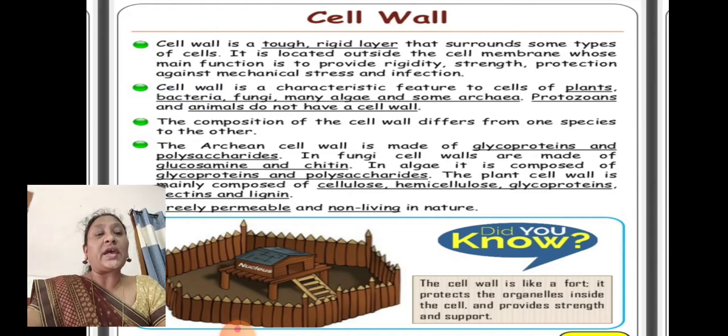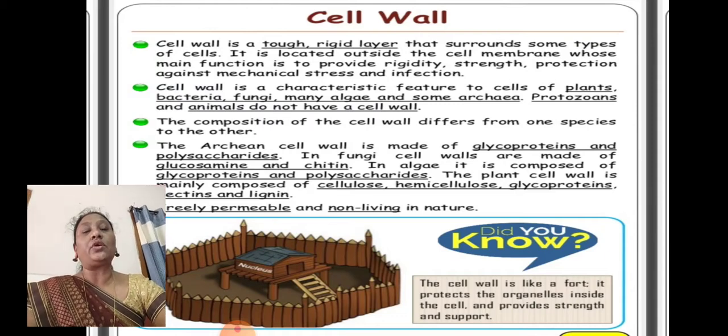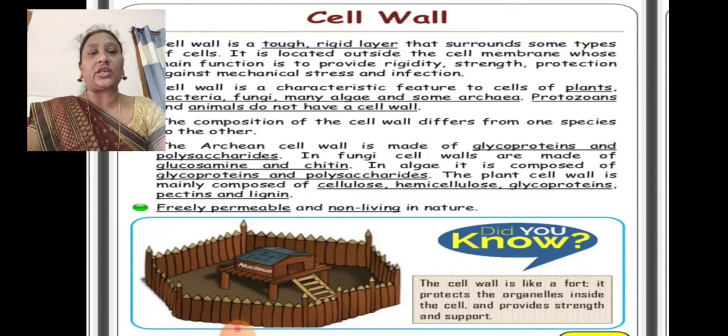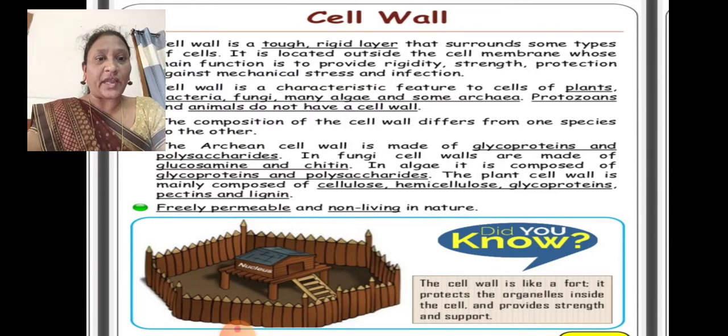Cell wall is a characteristic feature of plant cells. Bacteria, fungi, many algae and some archaea all have a cell wall, whereas protozoans and animal cells do not have a cell wall. The composition of the cell wall differs from one species to another. Even the composition of the cell wall is not the same in all organisms. Archaea is a type of bacteria.